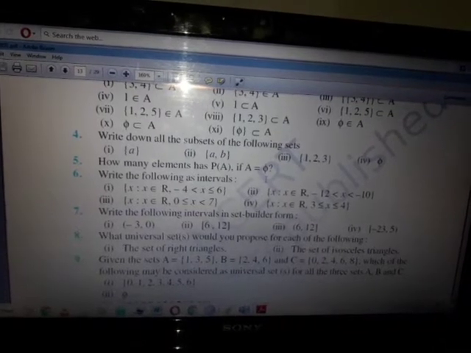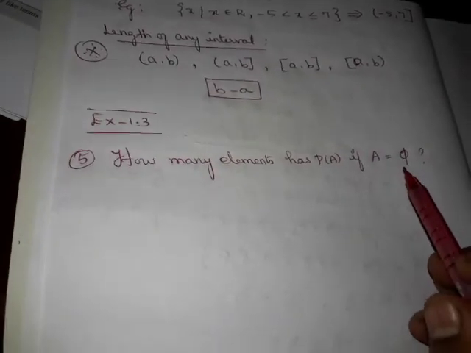It is very interesting. You may get this type of question in 1 mark. How many elements has P of A if A is equal to phi? Which means A is a null set. Remember, if this is expressed within the flower braces, then A has one element. Here it is not expressed inside the flower braces, which means it is a null set. You should make out the difference between the null set and the singleton set.